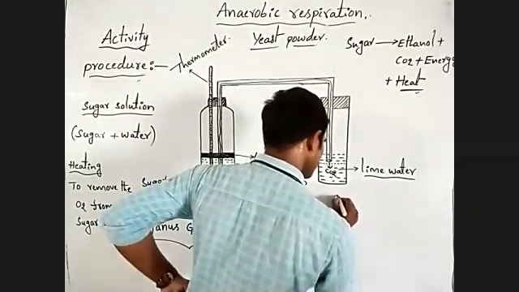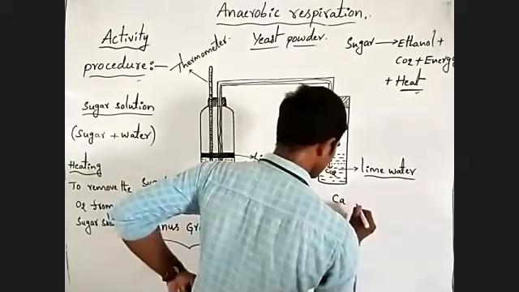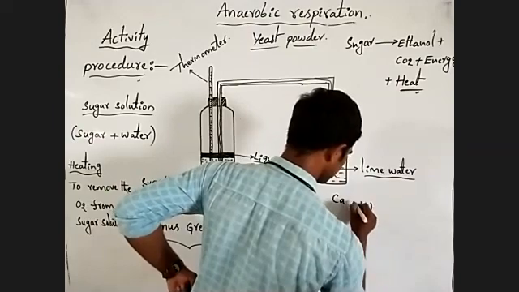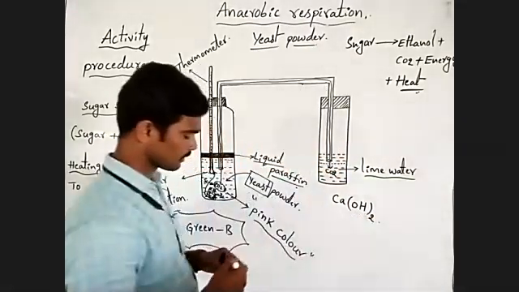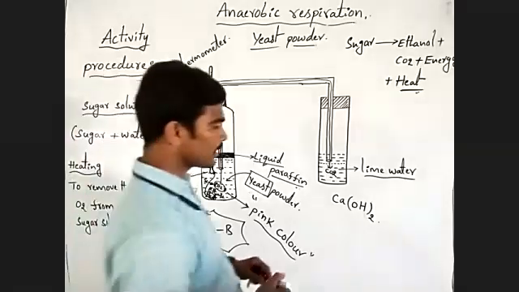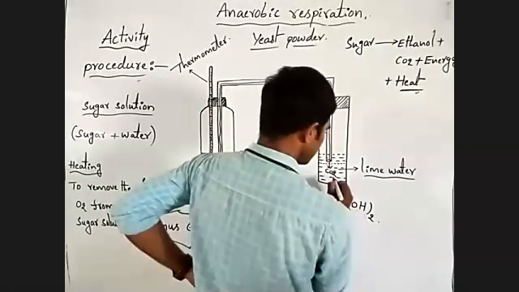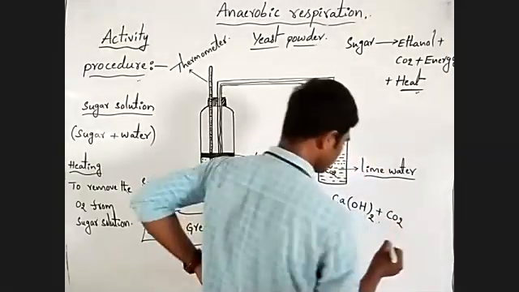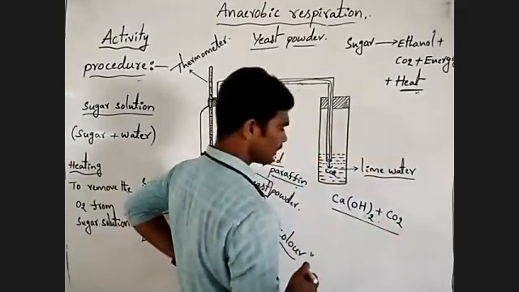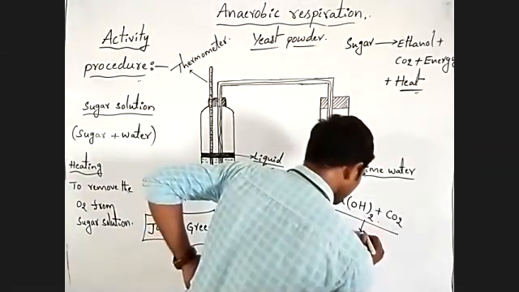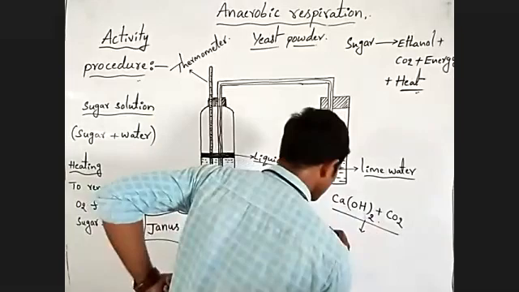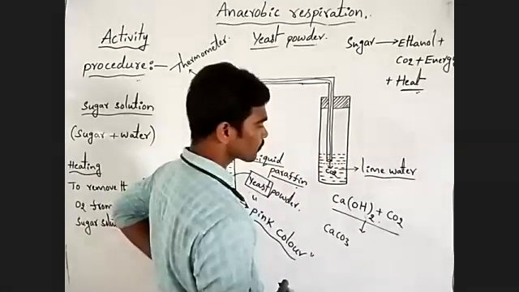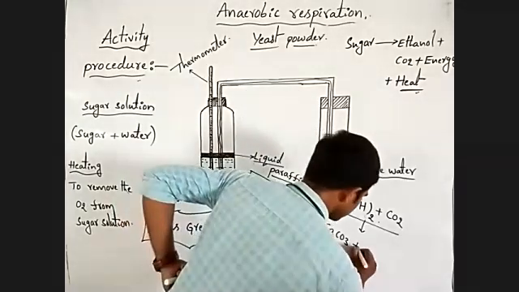Lime water means calcium hydroxide. Here this carbon dioxide is mixed with the calcium hydroxide and forms calcium carbonate.